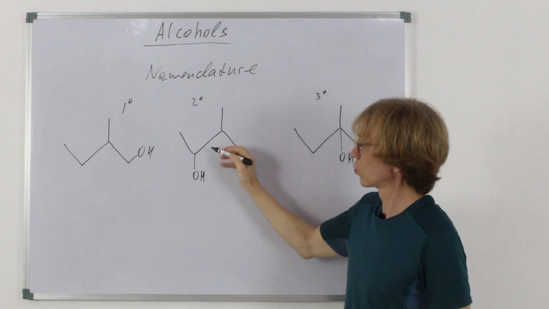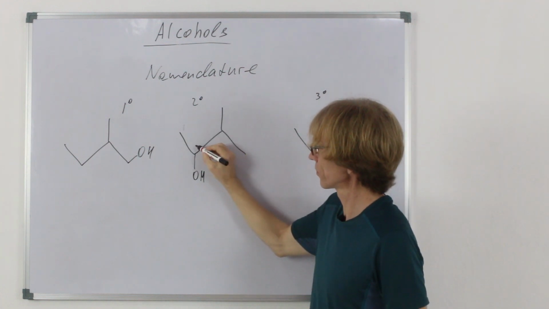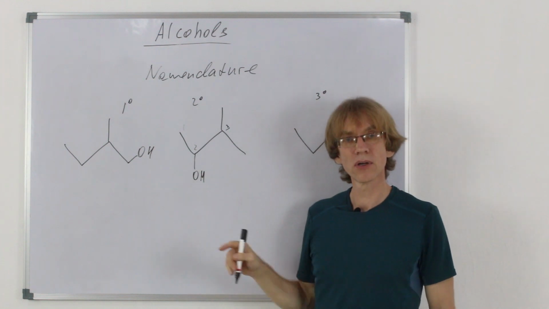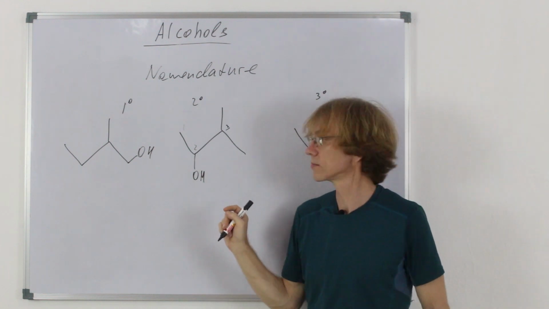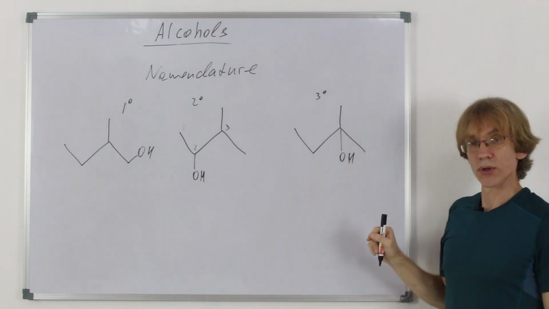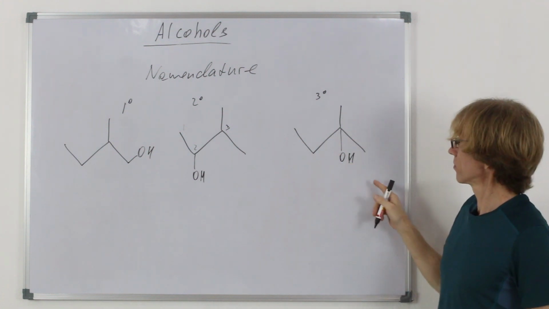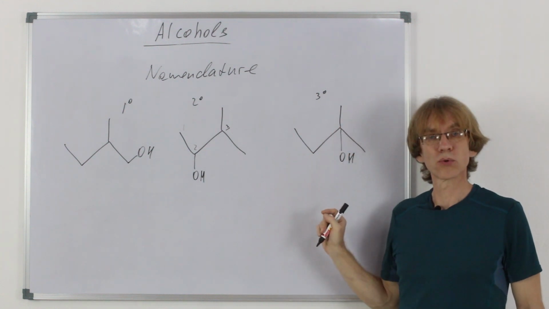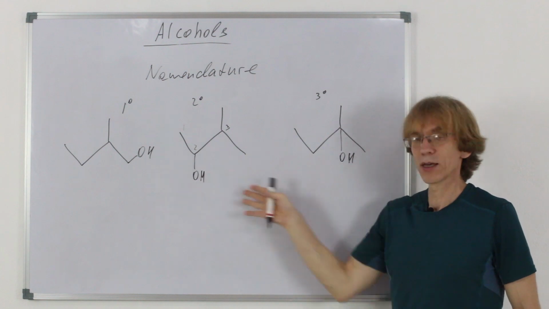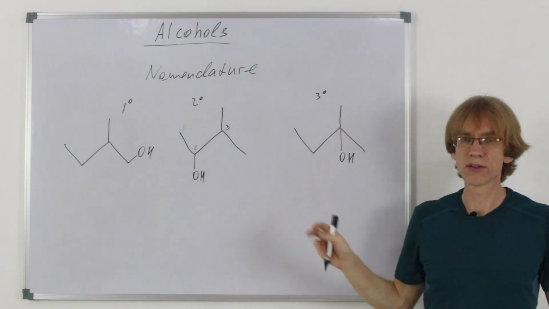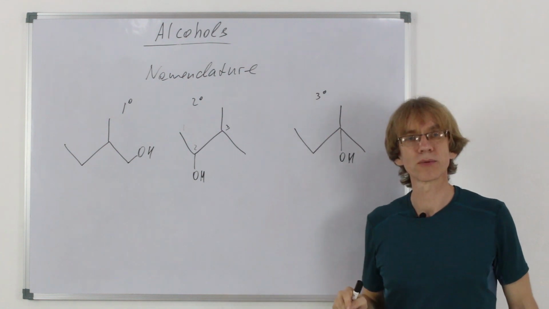The methyl group would have number 3, and we have 3-methyl-butan-2-ol. What about this? A tertiary alcohol, we go from here, 2-methyl-butan-2-ol.